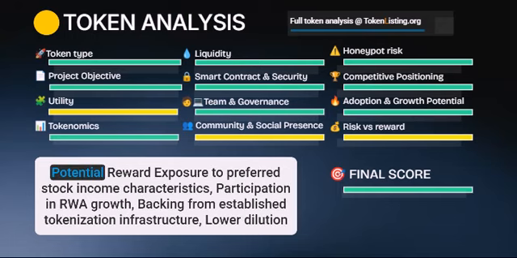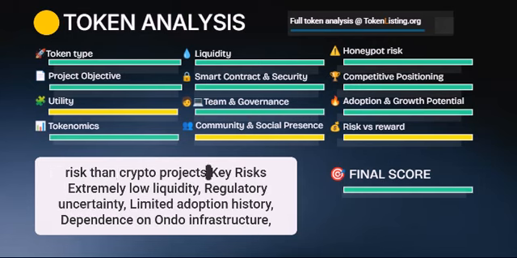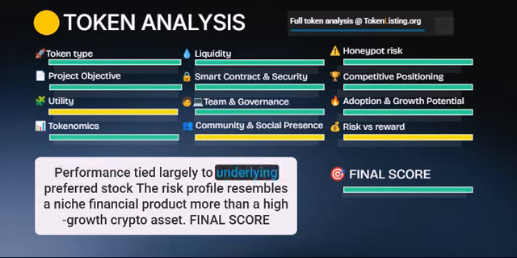Risk versus reward. Potential reward: exposure to preferred stock income characteristics, participation in RWA growth, backing from established tokenization infrastructure, and lower dilution risk than crypto projects. Key risks: extremely low liquidity, regulatory uncertainty, limited adoption history, dependence on Ondo infrastructure, and performance tied largely to the underlying preferred stock. The risk profile resembles a niche financial product more than a high-growth crypto asset.